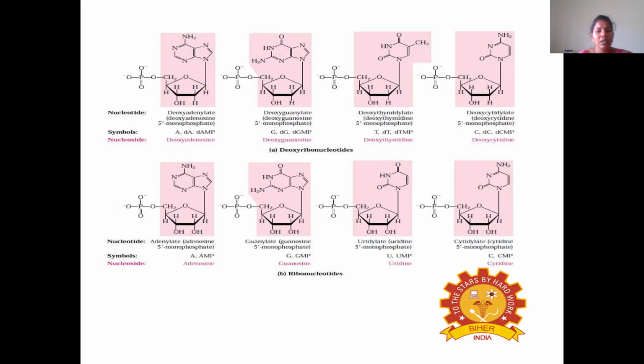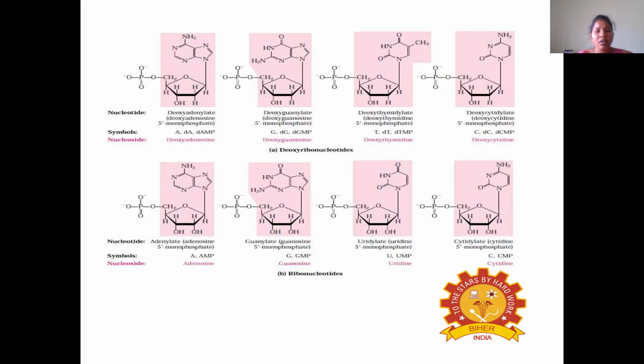Then coming to ribonucleotides. So these are the deoxyribonucleotides. Where will they be present? In DNA. And why are these called deoxyribonucleotides? Because of the presence of deoxyribose sugar.